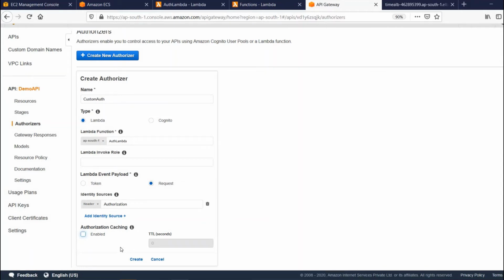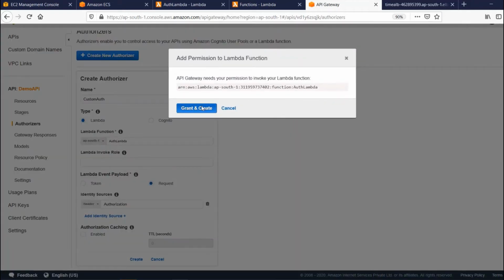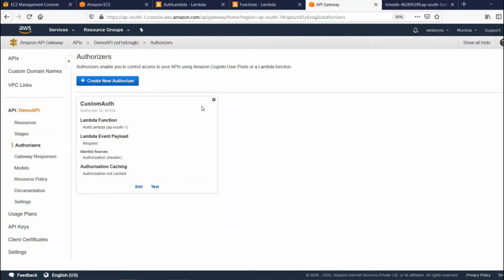Sometimes it will cache and it will throw. Later we can enable this authorization cache. It is really helpful because whenever the same request comes again, it will give the response without going to the server. We create. So the authorizer is created.